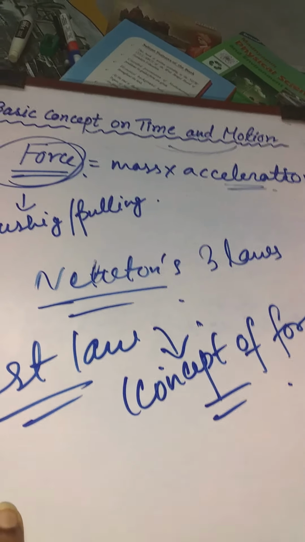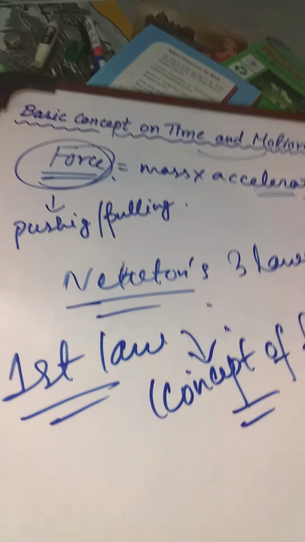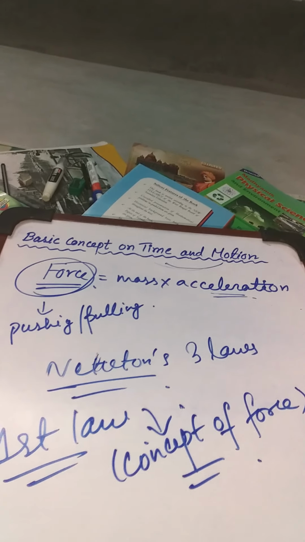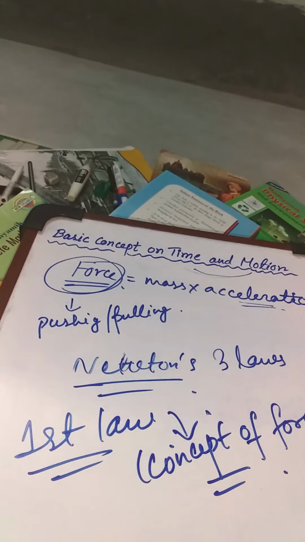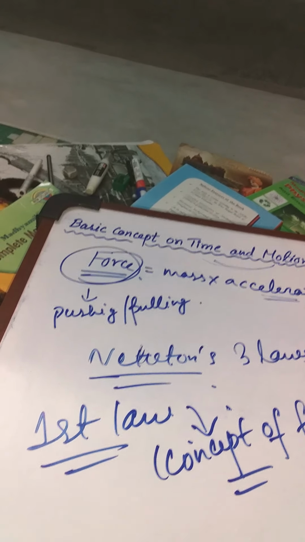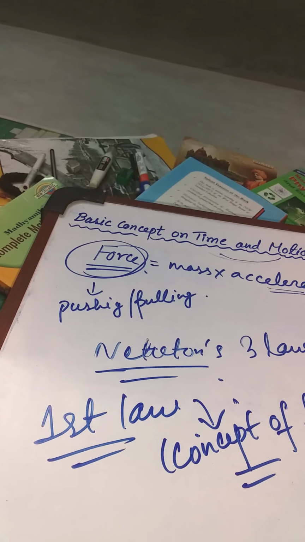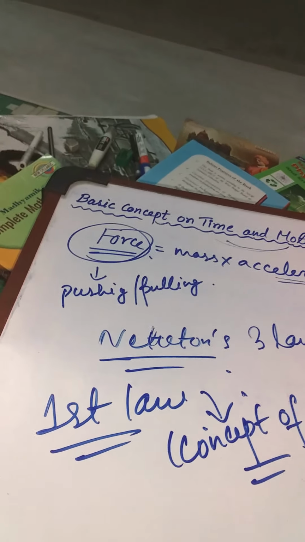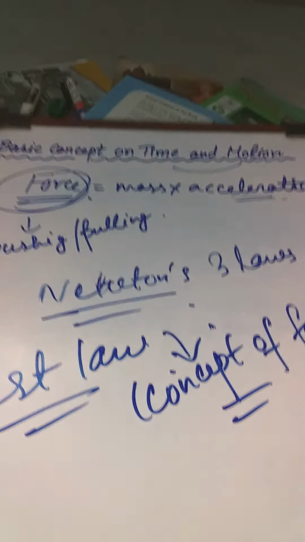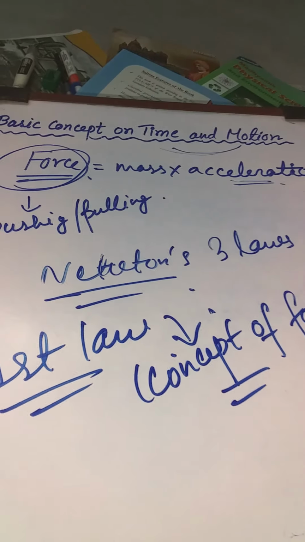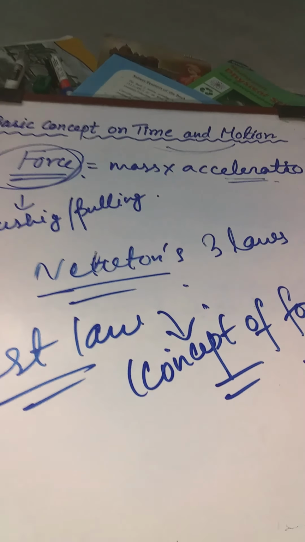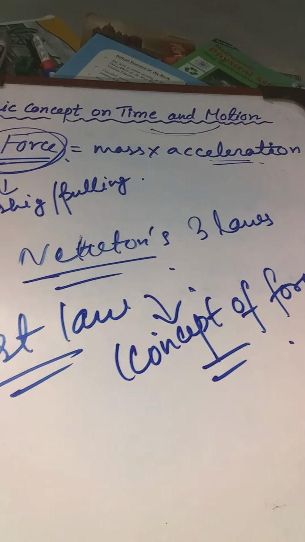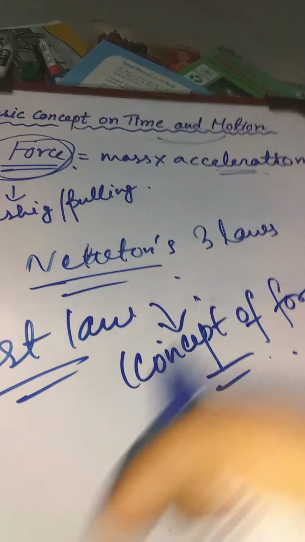What does the first law say? Newton's first law says that every object will remain at rest or in uniform motion in a straight line unless compelled to change its state by the action of an external force, that is pushing and pulling. So the basic concept of the first law is that a body remains in the rest position or in the motion position until an external push or pull, or external force, is applied on that body. So Newton's first law gives us the concept of force.